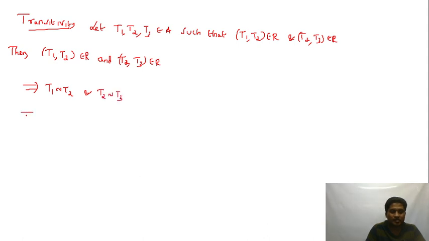T1 similar to T2 and T2 similar to T3 implies that T1 is similar to T3. This is the same as (T1, T3) belongs to R. So R is transitive.